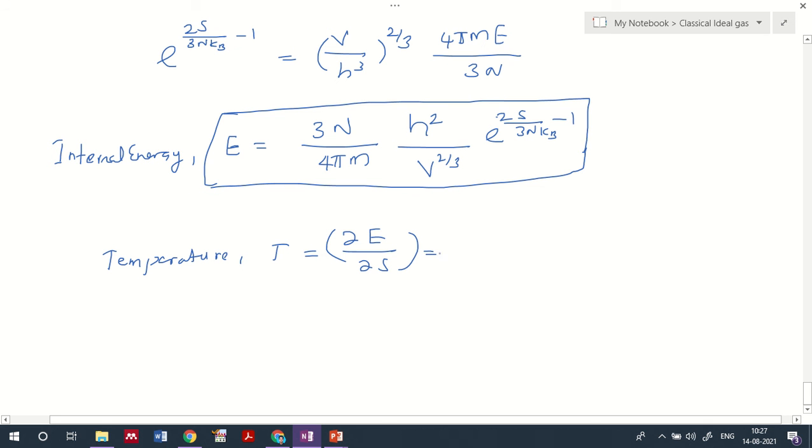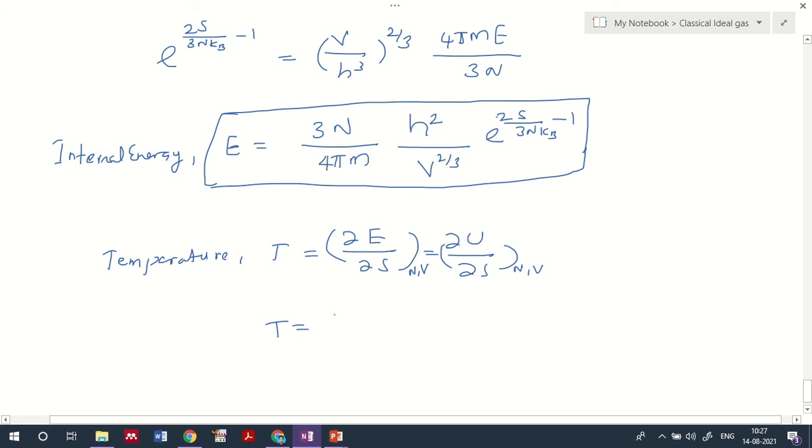It is similar to dou U by dou S, where U is replaced by E. So what was the case here? Here we take constant number of particles and constant volume. So we'll have T equal to what?